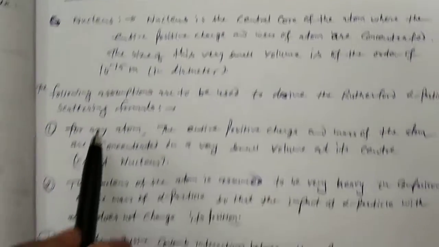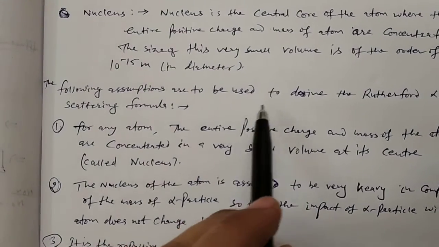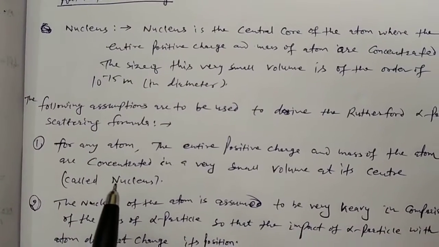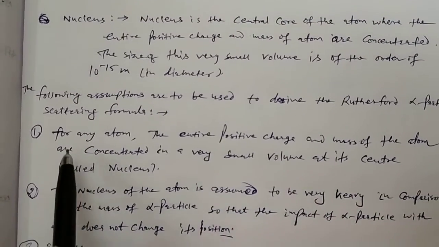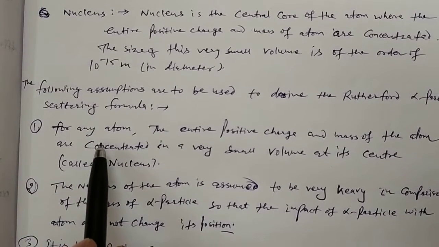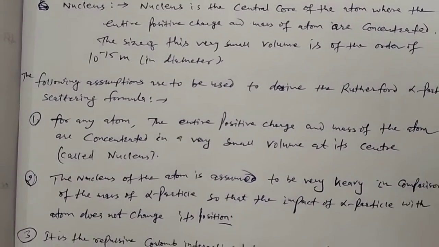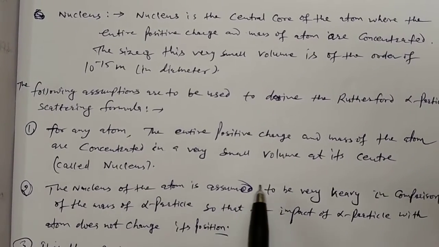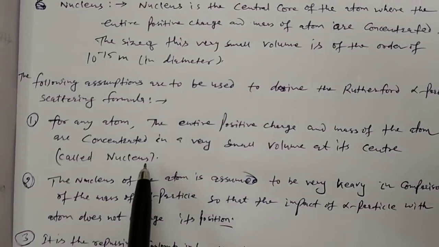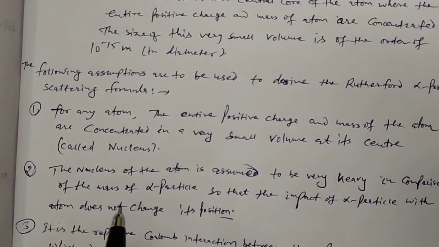These following assumptions are to be used to derive the Rutherford alpha particle scattering formula. First of all, for any atom, the entire positive charge and mass of the atom are concentrated in a very small volume at its center, which is called the nucleus, and the size of this is of the order of 10 to the power minus 15 meter.